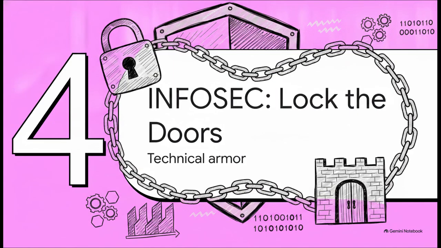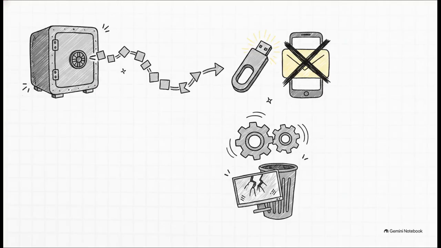Section 4. InfoSec. Lock the doors. So this part tells us how we actually lock our digital doors. Get a password manager like Bitwarden and let it generate random, unique 16-character passwords for every single account. Switch on multi-factor authentication everywhere, but avoid SMS texts. Attackers easily swap or spoof SIM cards, so use app authenticators or hardware keys like a YubiKey instead. And please automate your software updates. Unpatched software essentially leaves your front door wide open.